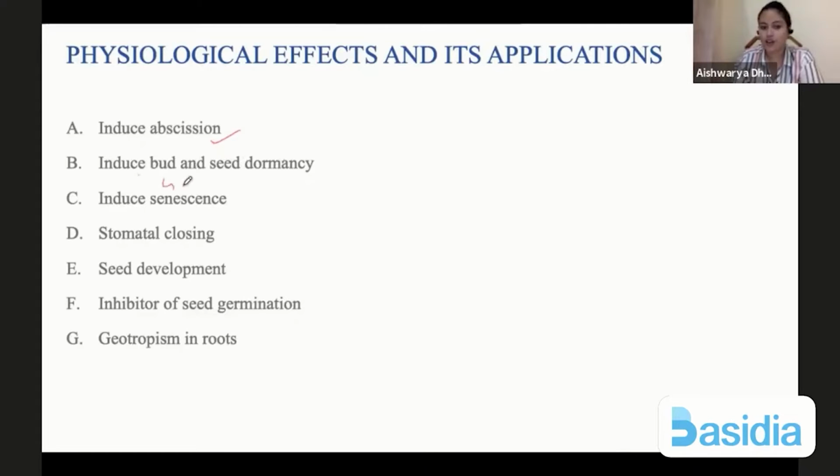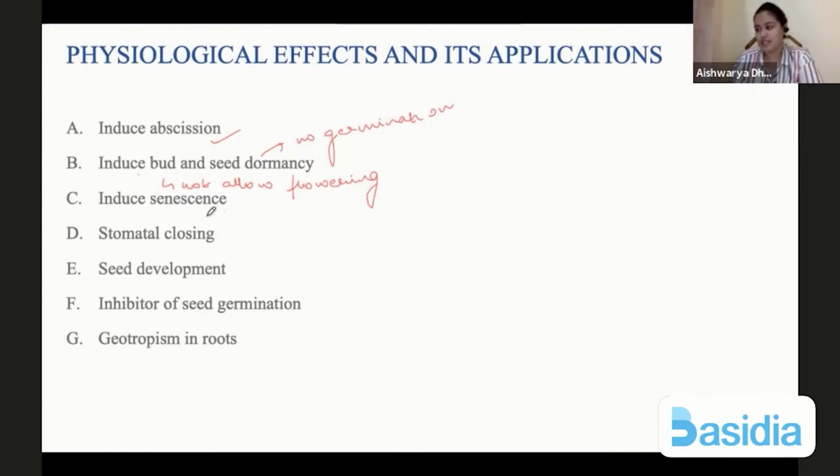So it will not allow flowering, because if the flower is formed, then fertilization will occur. Fertilization needs extra nutrients and favorable conditions for the embryo to survive. So it will not allow the bud to open and it will not allow the seed to germinate. It will completely close the stomata.